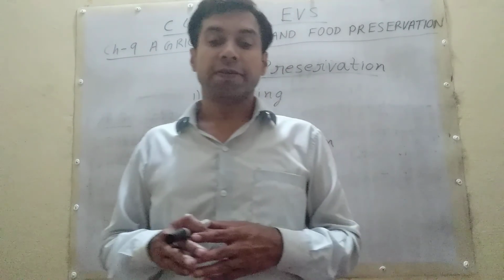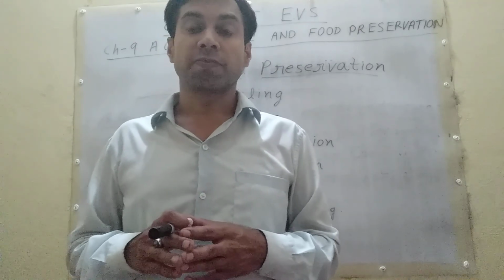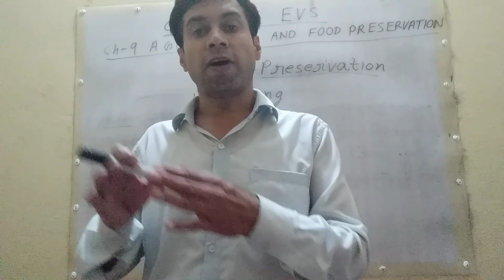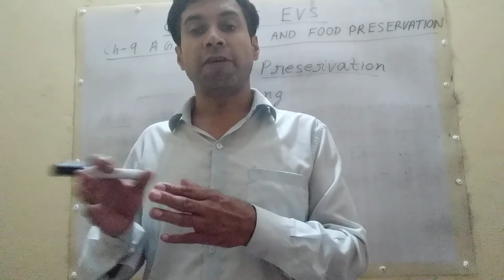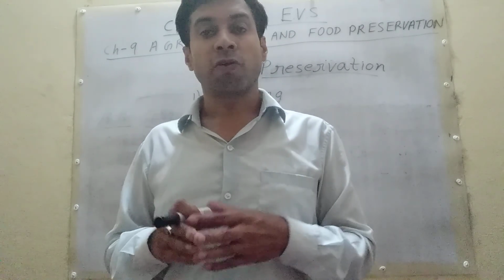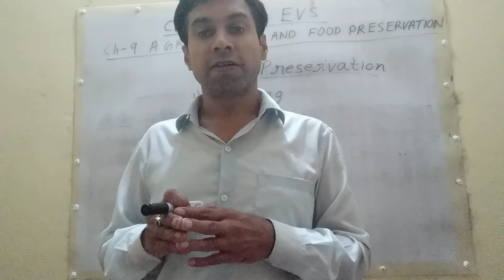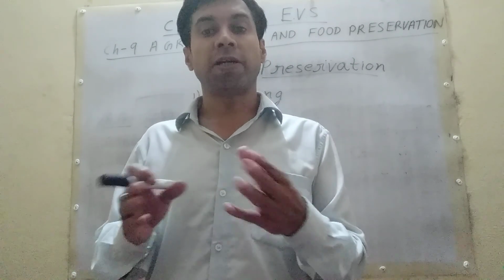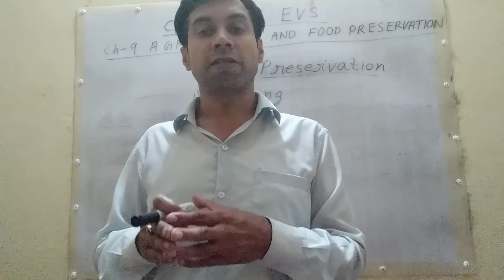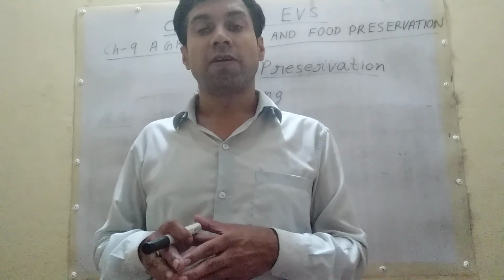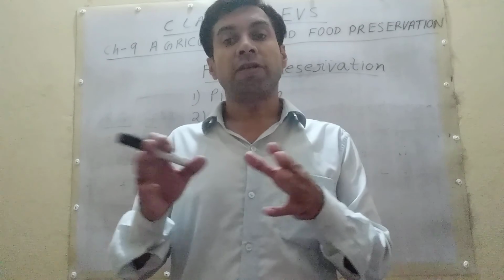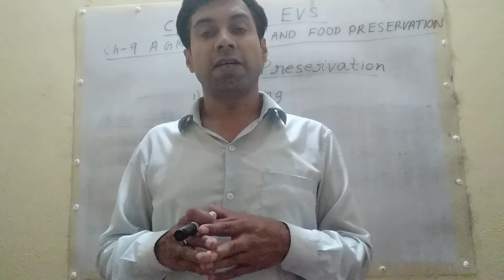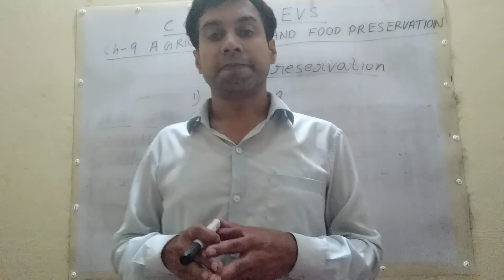Now student, few questions. What is irrigation? The process of watering the crop in a field is called irrigation. What are the sources of irrigation? Sources of irrigation are canals, wells, Persian wheels or water wheels, tube wells. What method farmer use for irrigation? Furrow irrigation, drip irrigation, flood irrigation.